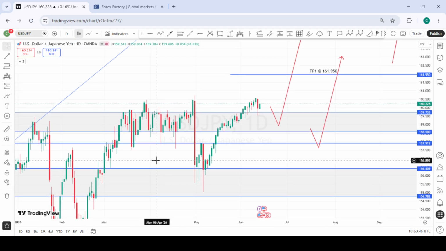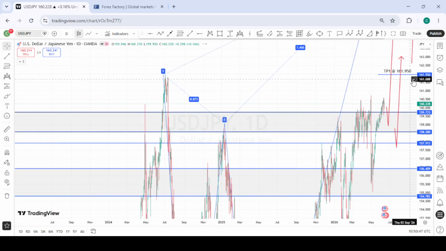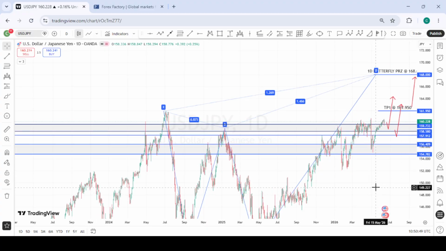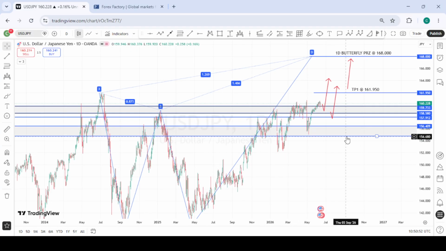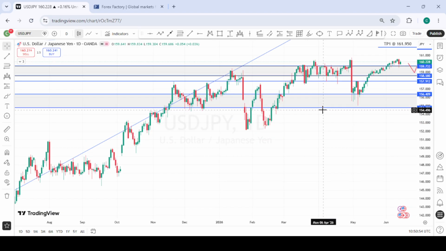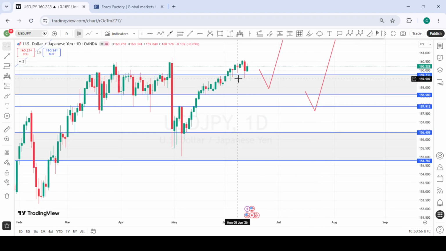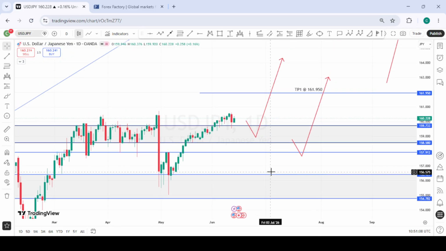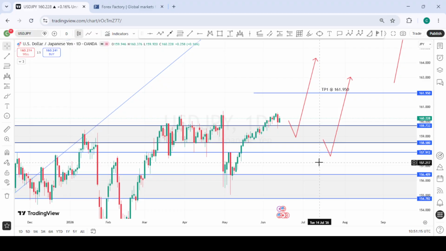This is USDJPY. For USDJPY, we had this potential butterfly pattern identified, and we're looking forward to see price retest this area of interest before we see a buy momentum. Price tapped into it slightly, and then we saw a slight reaction from there. So going into next week, we are expecting a deeper pullback into this area of interest, and we'll look for buying opportunities to the upside. Should price pull back to the second zone below, we'll still be interested in taking the buys from the second zone as well to the upside for USDJPY.